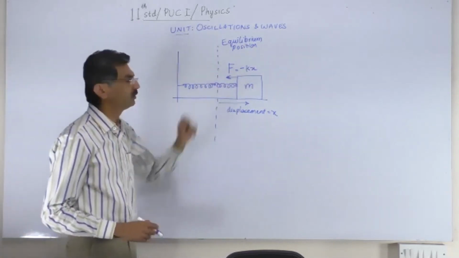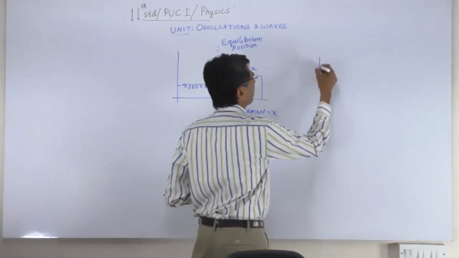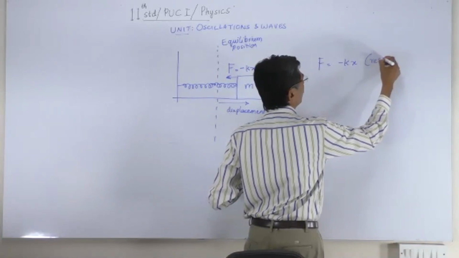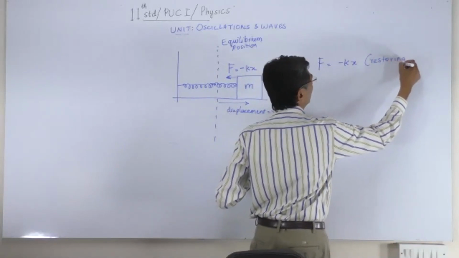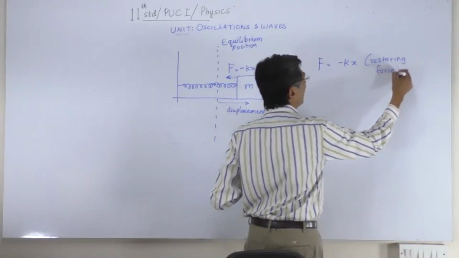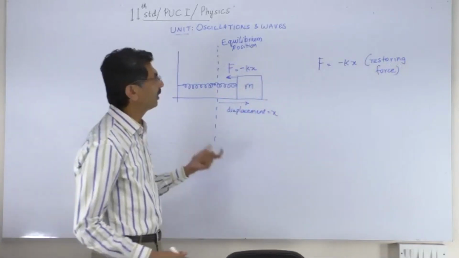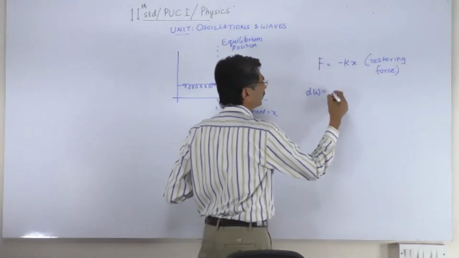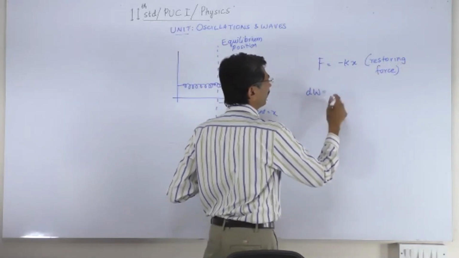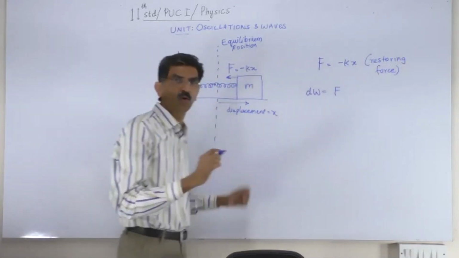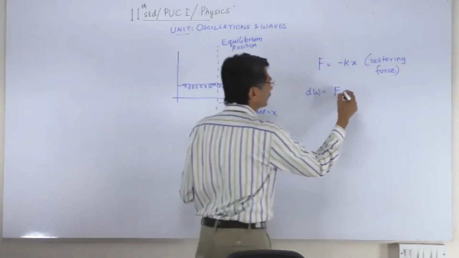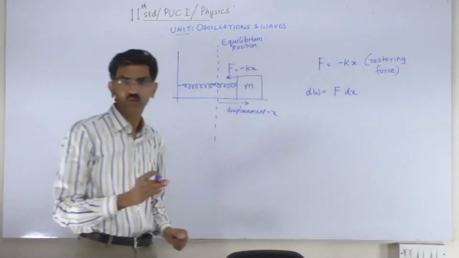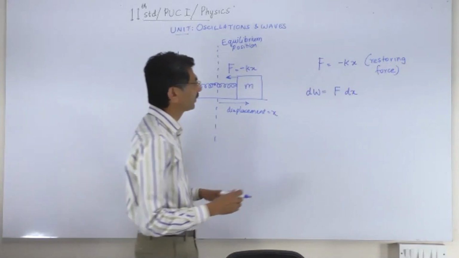This force, what did we call it? We called it the restoring force. Now there is work being done by this force. Now let us say that the work done by this force, we'll call it F, in moving the body through a short distance, dx, is given by force multiplied by the short distance dx. So that is the work done.